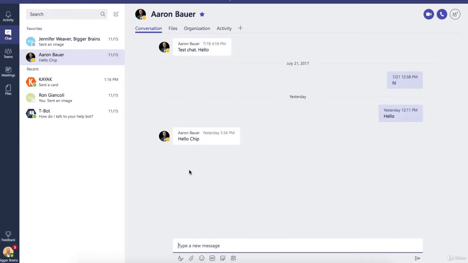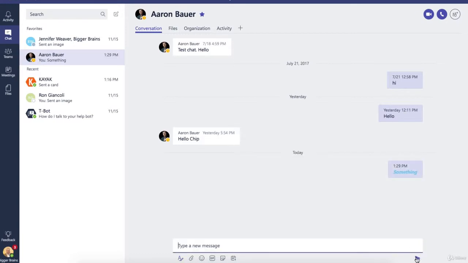And it's the same idea. So I have the same message block down here in the bottom. I have the same formatting controls. I have the same attachment, emoji, GIFs, stickers. In this case, I also have the ability to schedule a meeting. We'll come back and talk about that in another lesson. But if I wanted to send Aaron something, I could just type it here, and of course, do all the usual formatting things. And I can send that.